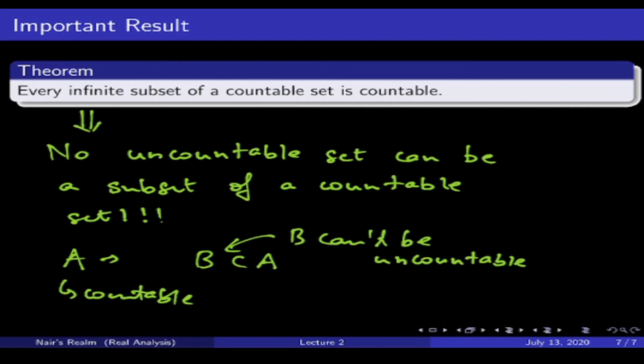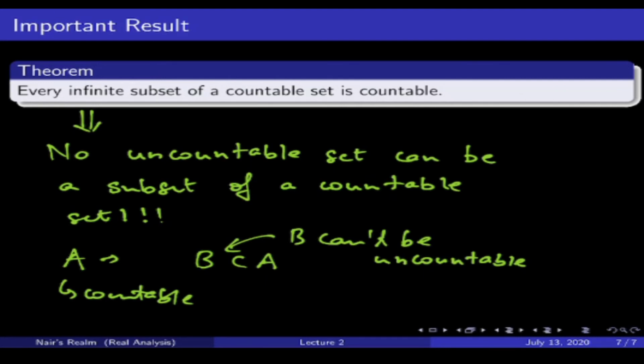That is the takeaway from this, and it might seem extremely confusing to you because we're throwing around the words countable, uncountable, subset of a countable set, and that's why it's important for you to spend some time on this theorem, try to understand what it's trying to tell you, and also prove it, because the moment you prove it, you'll understand in a deeper fashion what it's actually trying to convey to you. If you're not able to do it, no problem. I will be giving a few hints on how to prove it in the beginning of the next video.